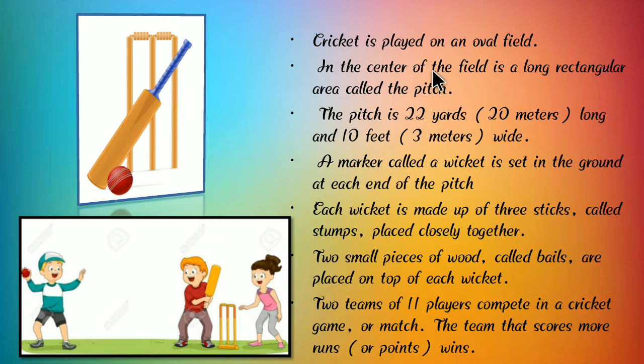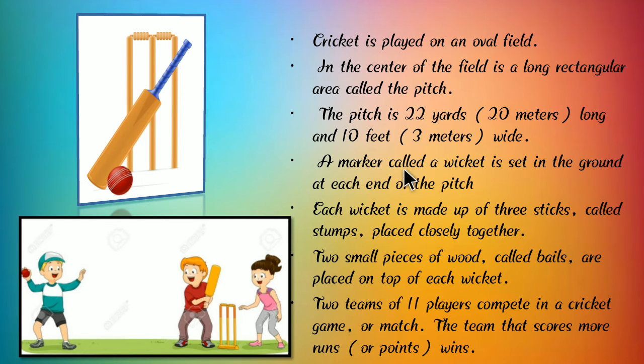In the center of the field is a long rectangular area called the pitch. The pitch is 22 yards long and 10 feet wide.